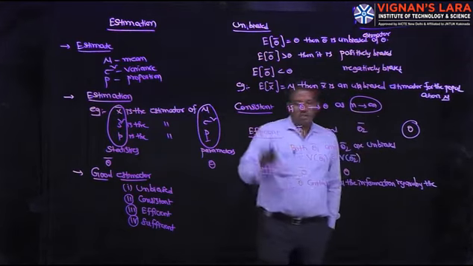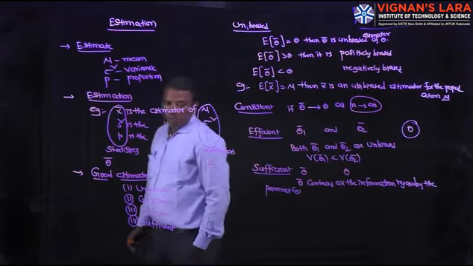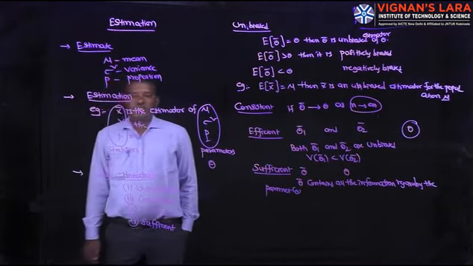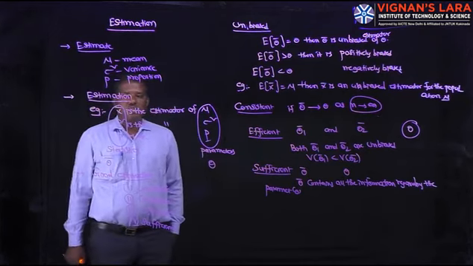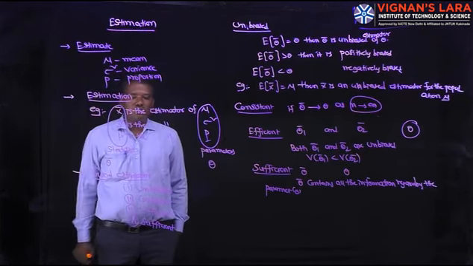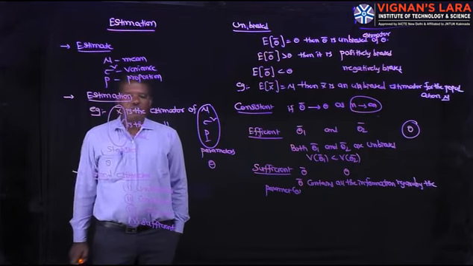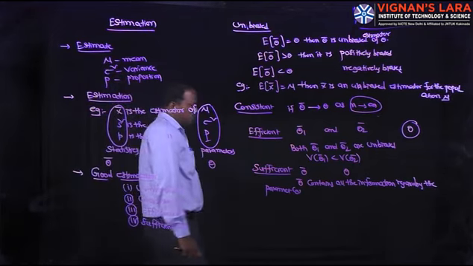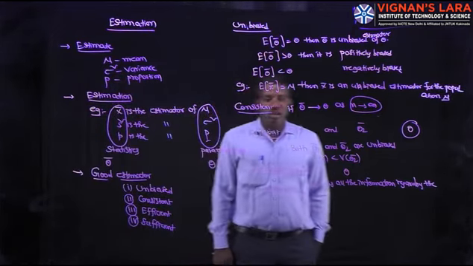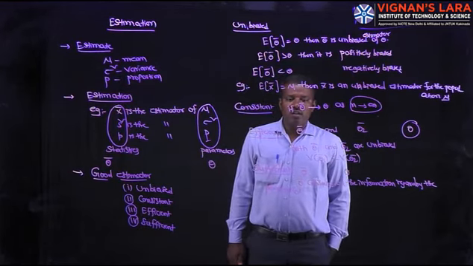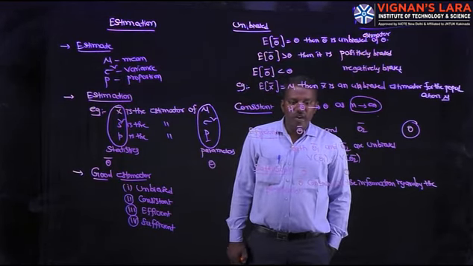So here we have completed three definitions. One is the definition of estimate, second is estimation, third is properties of a good estimator. What about estimate? Estimate is a statement made to find an unknown population parameter.